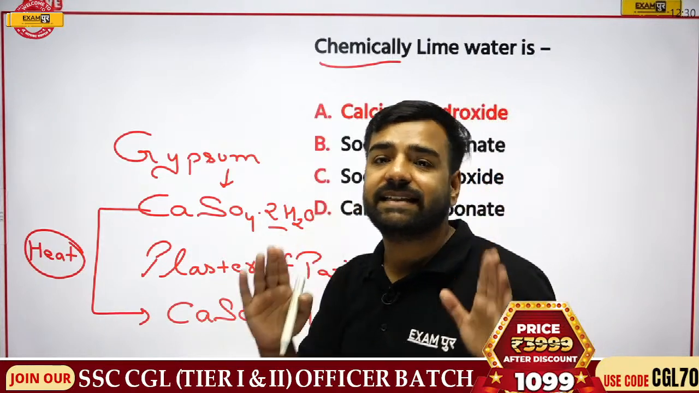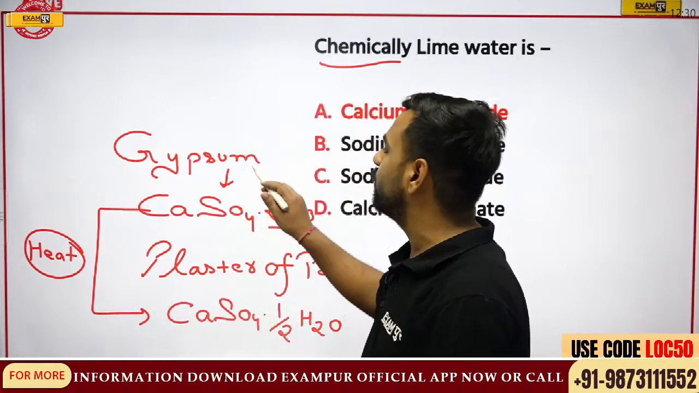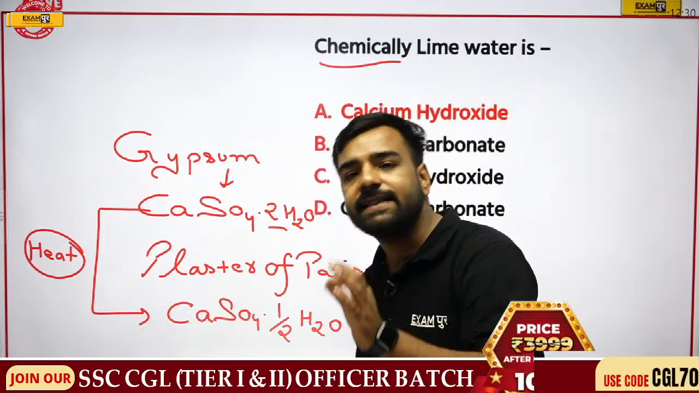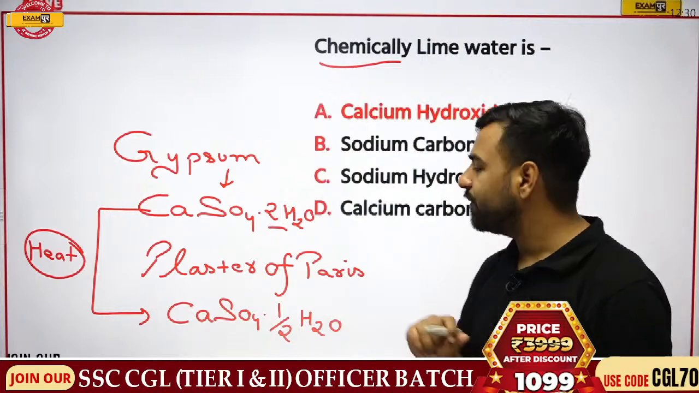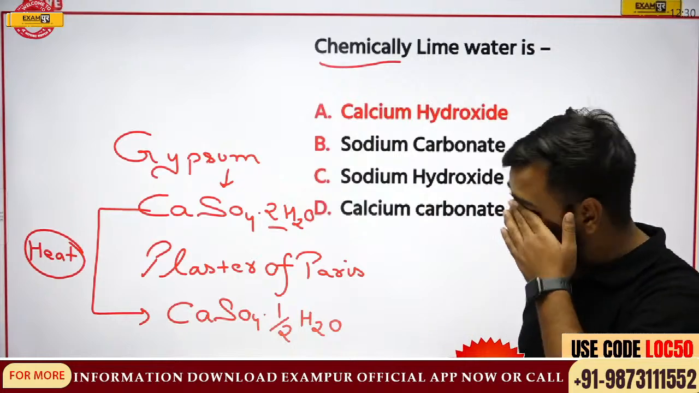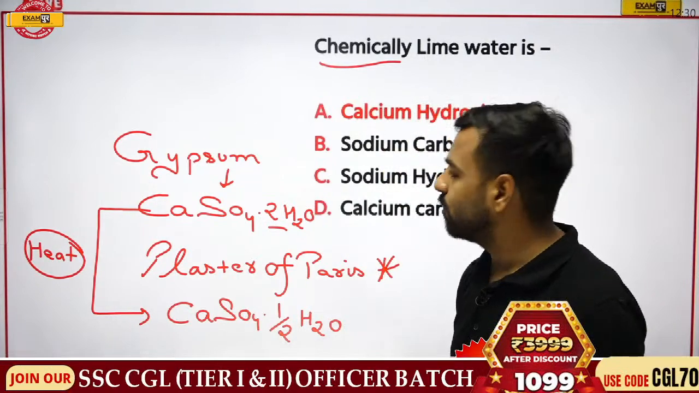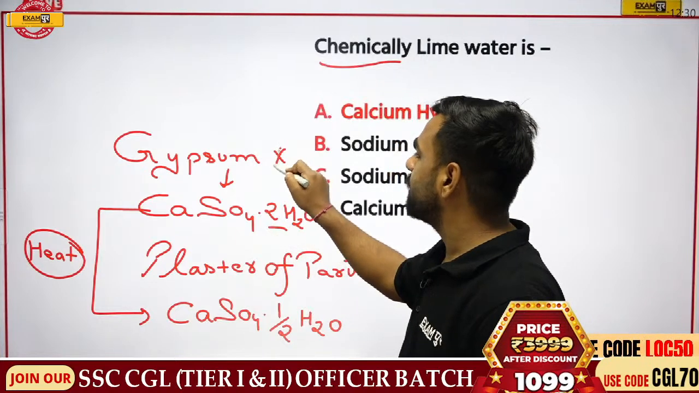But if I talk about the exact formula, what is that? CaSO4.2H2O is going to be for the gypsum, and CaSO4.half H2O will be for plaster of Paris. Fine. So if someone asks you from where you are going to get this plaster of Paris, obviously from the gypsum part. Got my point?